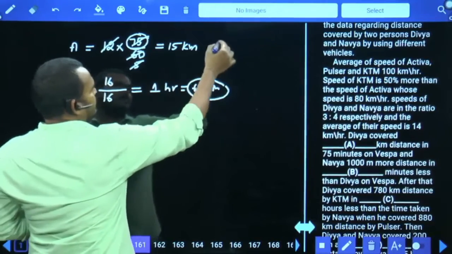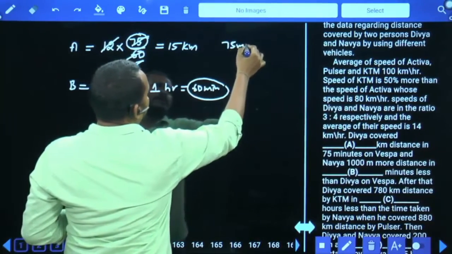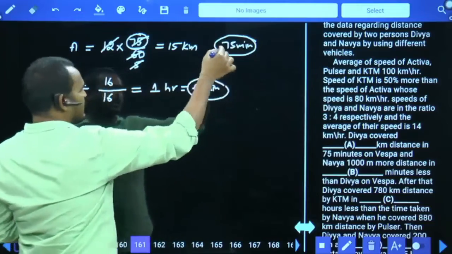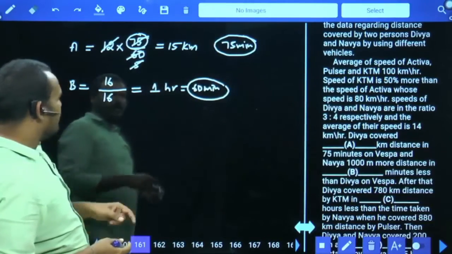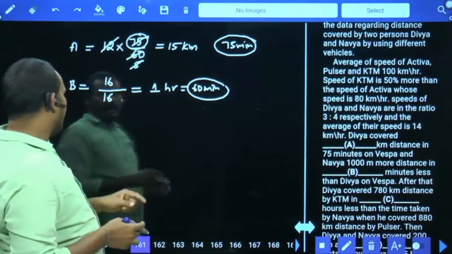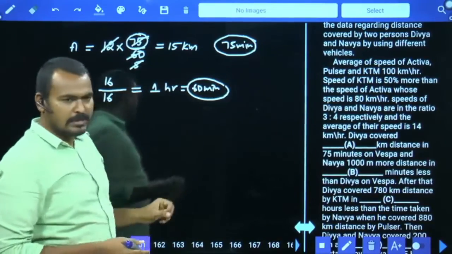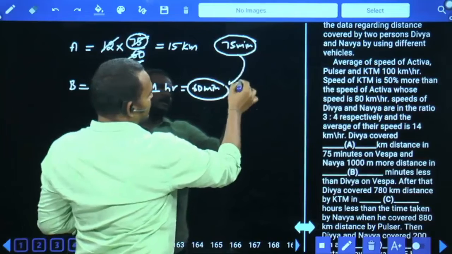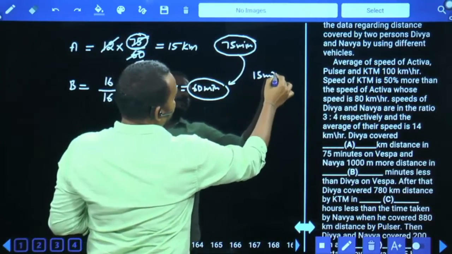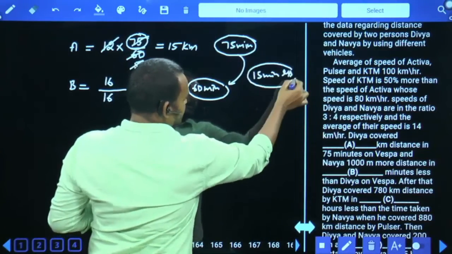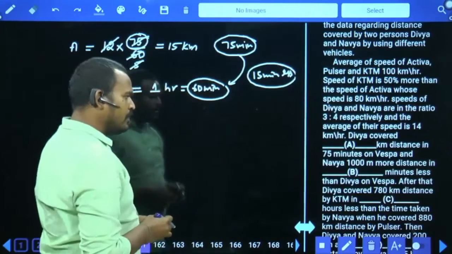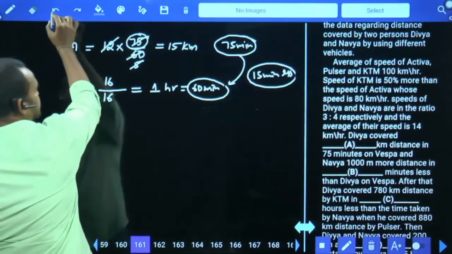Here in the first case, 75 minutes are taken. 15 kilometers are traveled by Divya in 75 minutes, and compared to that, Navya covers 1000 meters more. How many minutes are lesser? 15 minutes lesser. Next, B value is 15 minutes lesser.